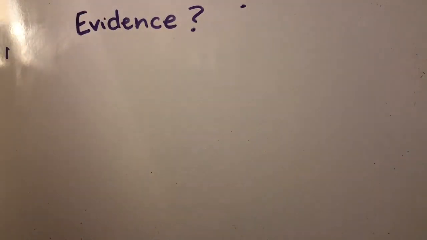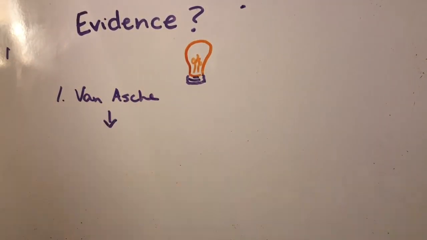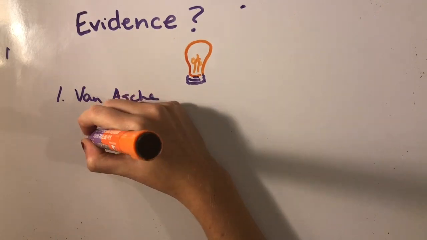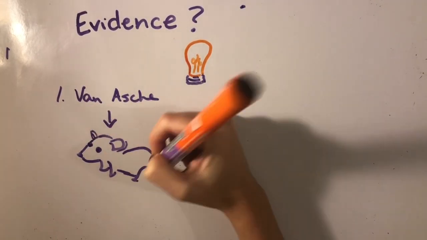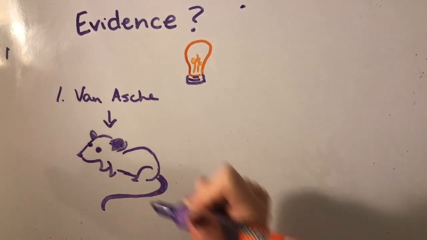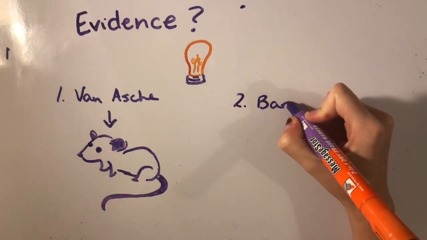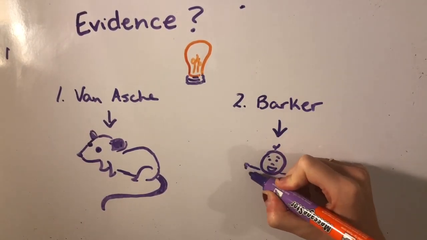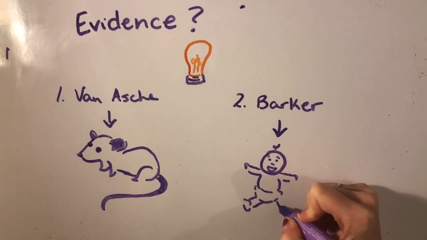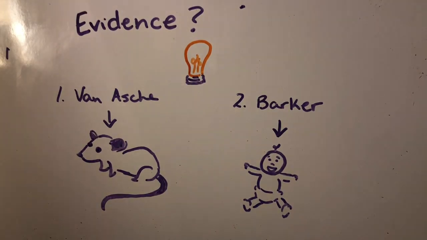The idea of environmental mismatch in regard to type 2 diabetes has been supported by numerous studies. In 1970, Van Asch and his colleagues found that slow fetal growth in rats resulted in increased risk of insulin resistance later in life. In the 1990s, Barker and his colleagues found the same in humans. Decreased fetal development led to increased metabolic disease risk in adult years.